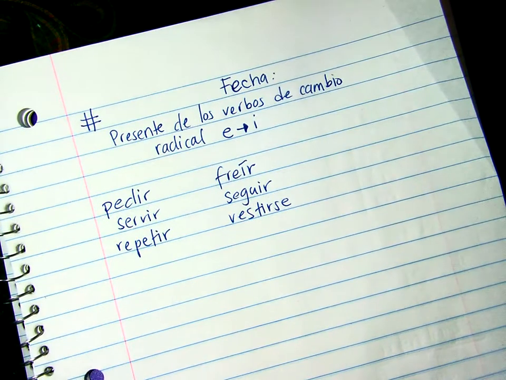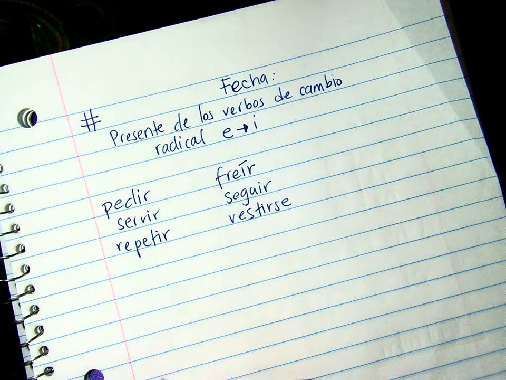¿Sí? All right. So what you need to remember in these verbs is how the change is going to happen. So where is the change going to happen? Okay. So we have this rule.